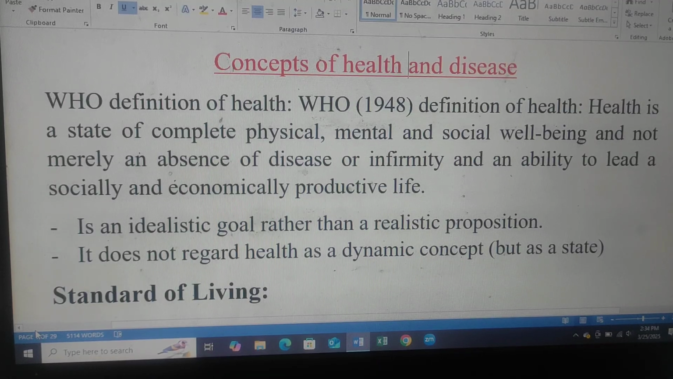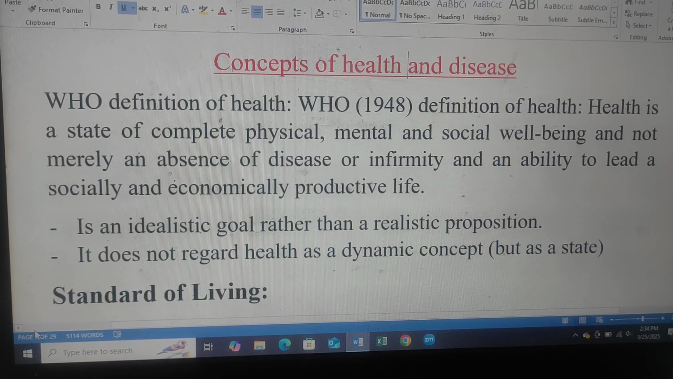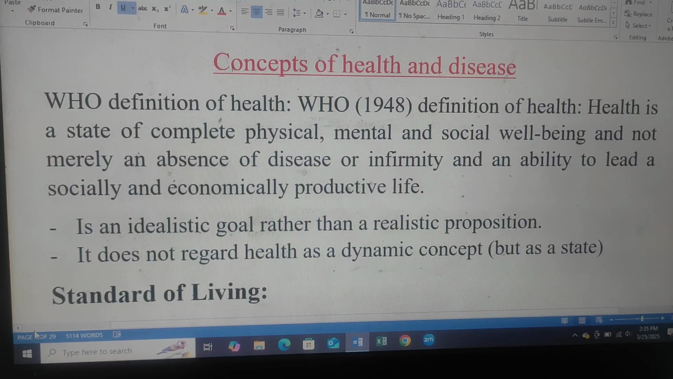WHO 1948 definition of health. Health is a state of complete physical, mental and social well-being and not merely an absence of disease or infirmity, and an ability to lead a socially and economically productive life. It is an idealistic goal rather than a realistic proposition. It doesn't regard health as a dynamic concept but as a state.